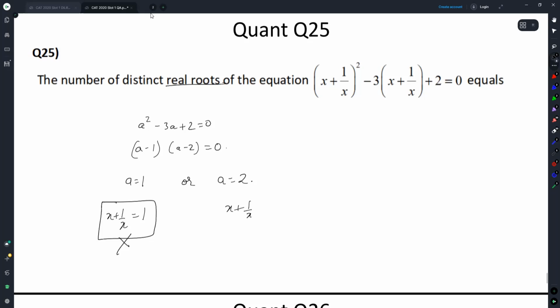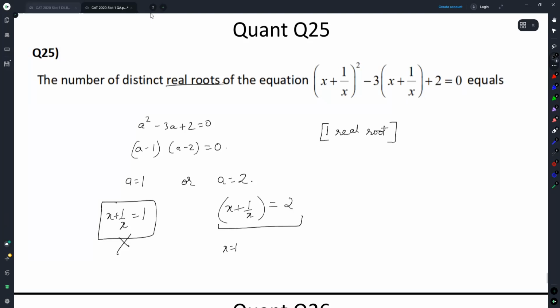Let's look here. x plus 1 by x is equal to 2. Is this possible? Yes. When x is equal to 1. So we have one real root here.